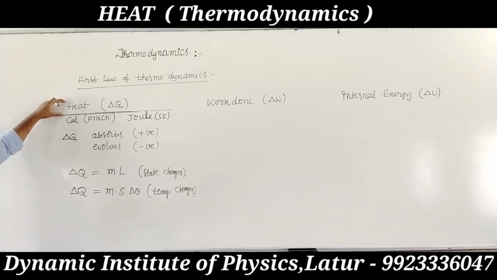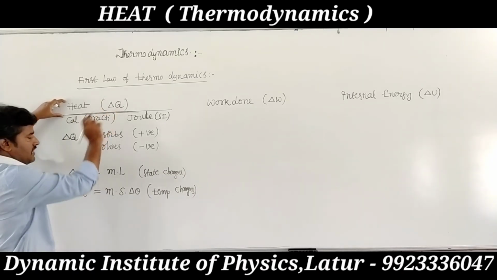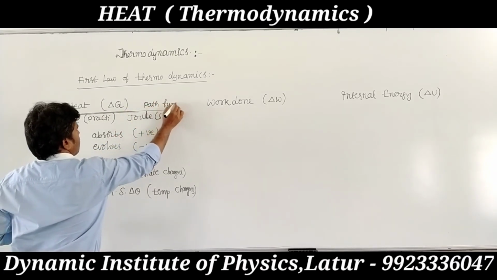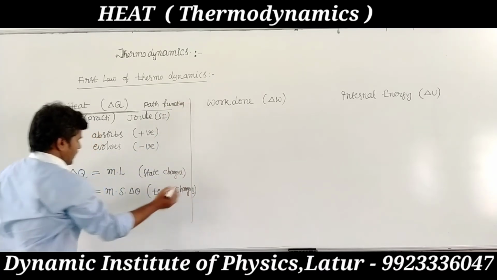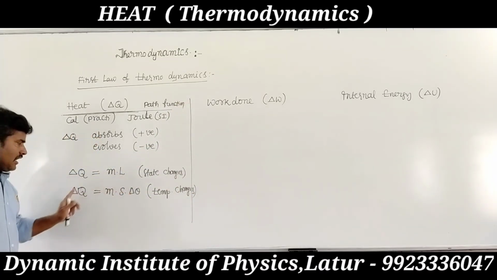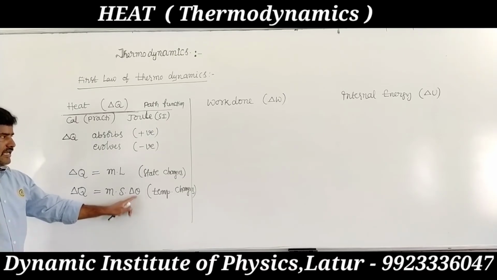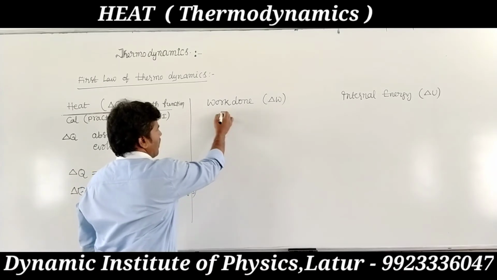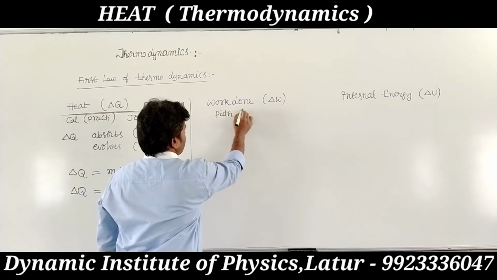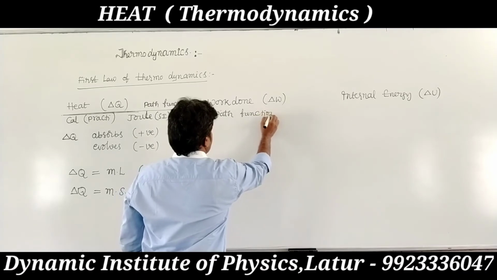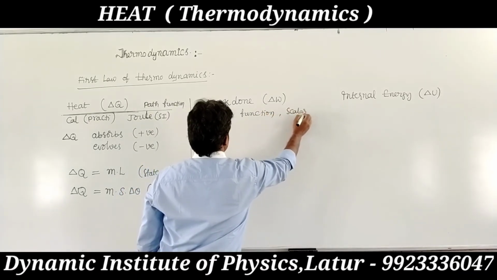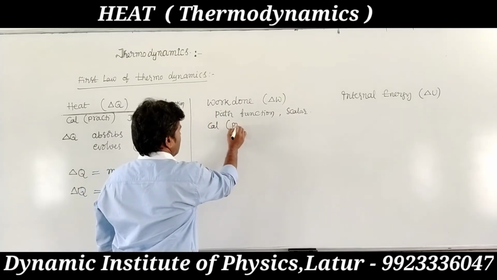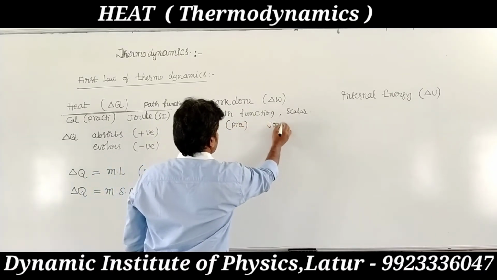Heat is one type of energy, and it is a path function, written as ML or MS delta theta. Work done is also a path function and a scalar quantity. The practical unit is the calorie, and the SI unit is the joule.